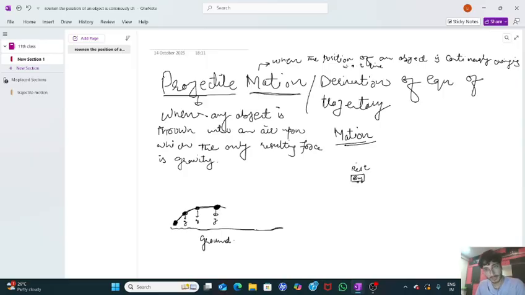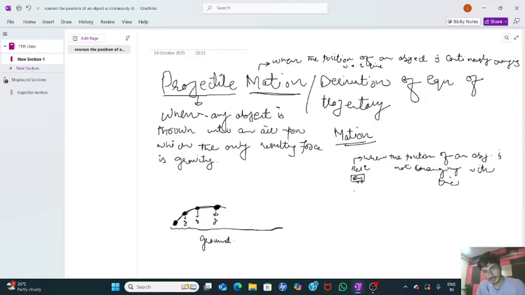But in physics terms, when the position of an object is not changing with time, the object is said to be at rest.